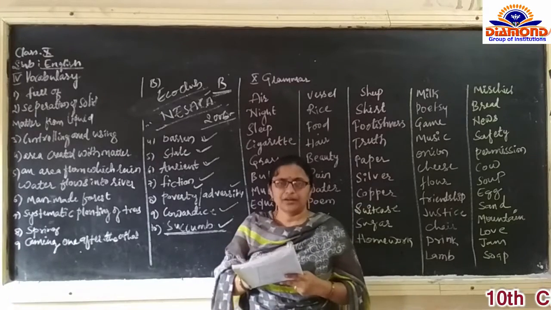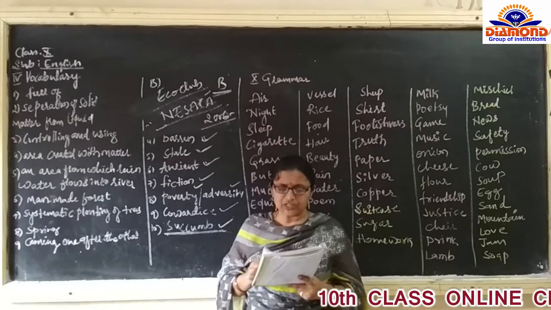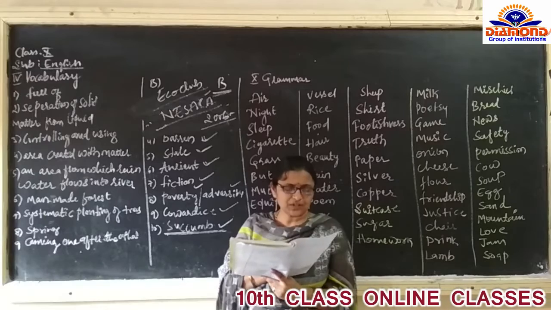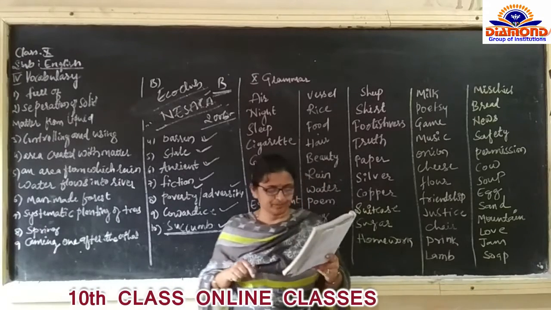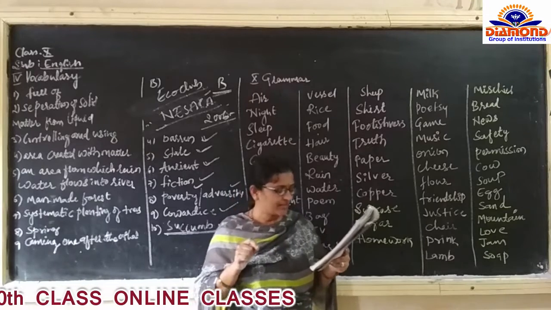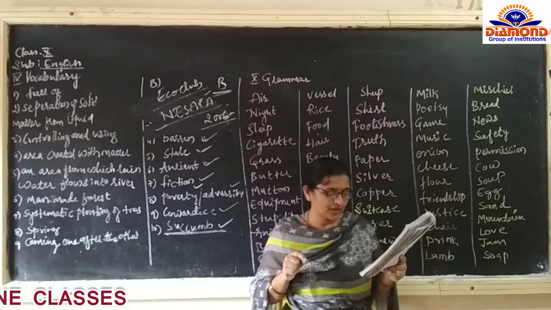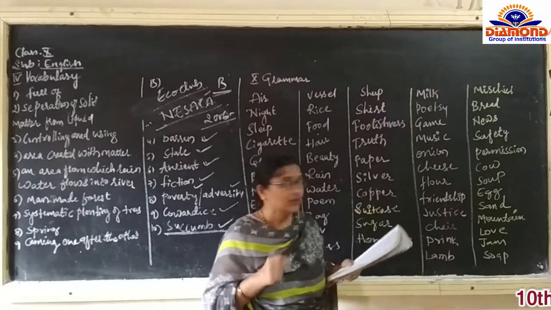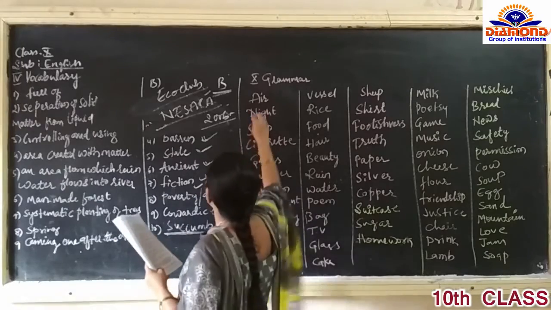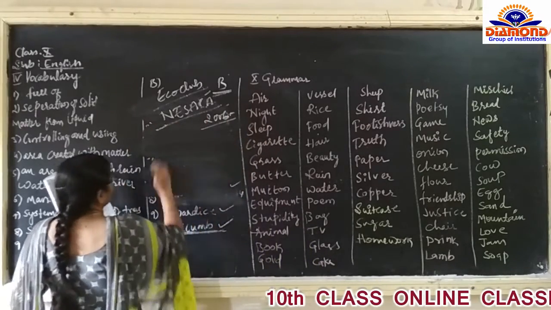Then next, already this has been sent. Solution. Study the following pie chart. So here the pie chart is given. What you have to do with that pie chart? It lists the various sectors responsible for gas emission and their share in creating global warming. This is also very, very important. Last year, they gave the essay on global warming.